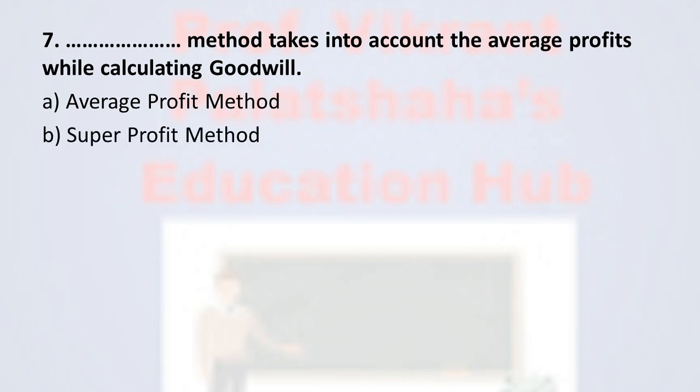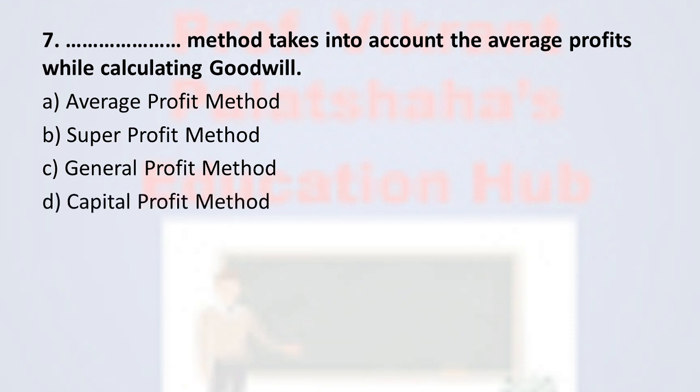Next, question number 7. Dash dash method takes into account the average profits while calculating goodwill. Option A average profit method, option B super profit method, option C general profit method and option D capital profit method. And the correct option is option A. Average profit method considers the average profit during the calculation of goodwill.